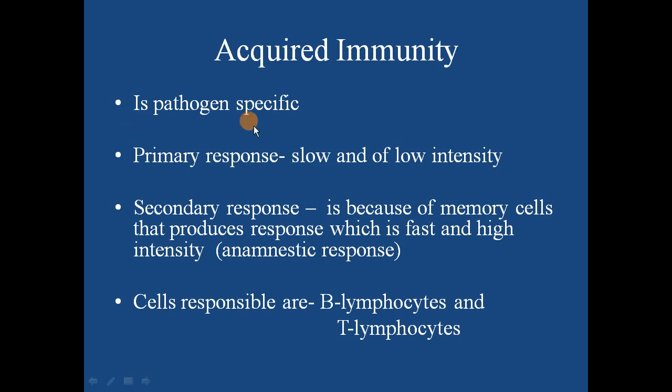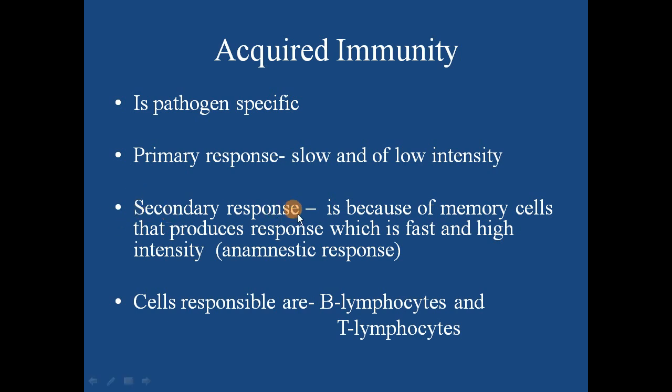It is pathogen specific. During this process of acquired immunity, a primary response and a secondary response are shown by our immune system. There is one difference between the primary response and the secondary response. The primary response is slow and of low intensity. Slow means it will take time. The pathogen may show symptoms, and the person may suffer from that particular disease till the time the immune system tackles that pathogen.